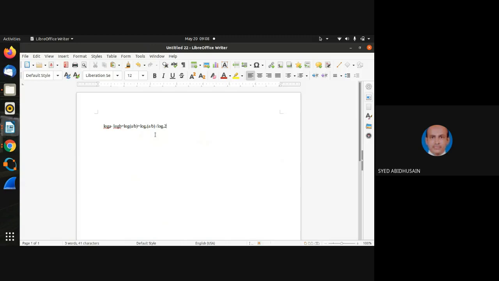One more property, log of a to the base 2. Remember it is base 2. Until and unless specified, in information theory and in error control coding theory, you need to remember that it is base 2 only, not base e or base 10. Log of a minus log of b, what is done? Log of a by b, it is to the base 2 only. Let me write it better. Better I'll write here.